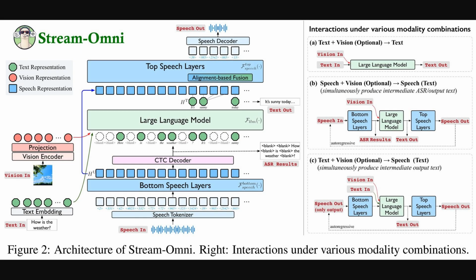Building on that design, this figure shows the detailed data flow. You can see how speech, text, and vision inputs are handled differently. Speech goes through a speech tokenizer and then into what are called bottom speech layers. This is where the connectionist temporal classification decoder works its magic, generating live automatic speech recognition, or ASR, results. Automatic speech recognition is just the process of converting spoken language into text. These different inputs are then fused and processed by the central large language model to generate the final coherent output.